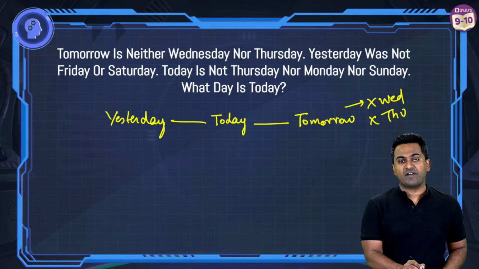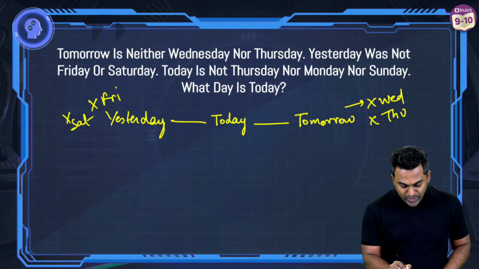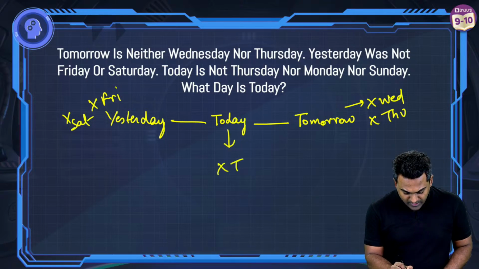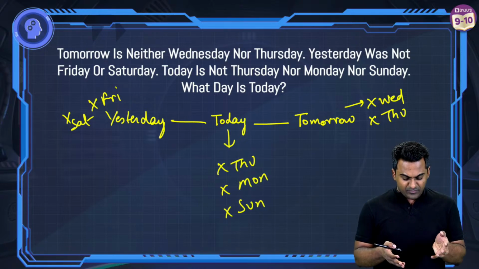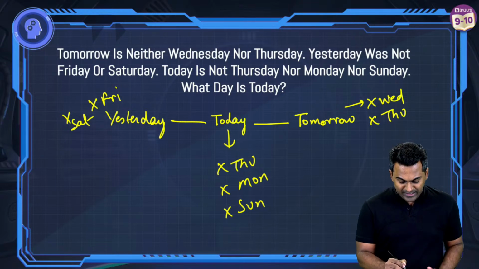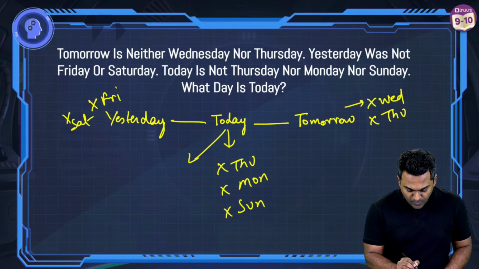Yesterday was not a Friday or a Sunday. So this cannot be a Friday and this cannot be a Saturday. And today, it cannot be a Thursday, it cannot be a Monday, and it cannot be a Sunday. So how many days are we left with? I mean, we have ruled out 3 options automatically. It can't be a Thursday, a Monday, or a Sunday, which means there are only 4 options left.